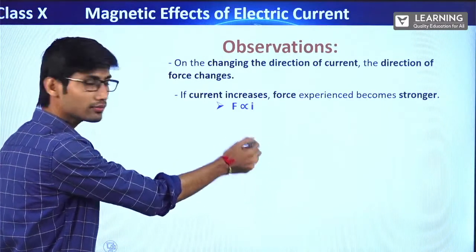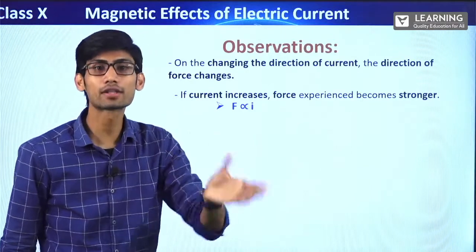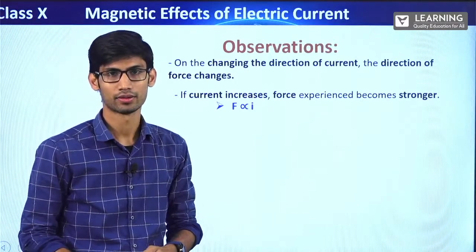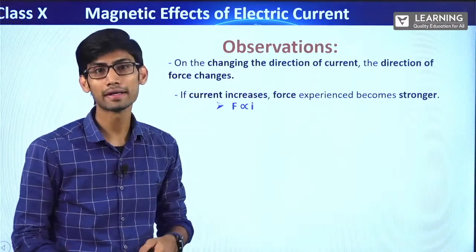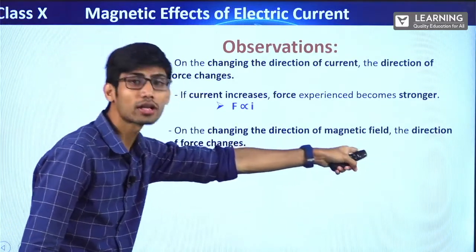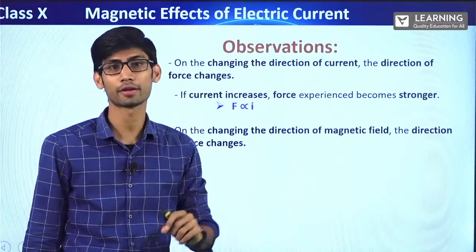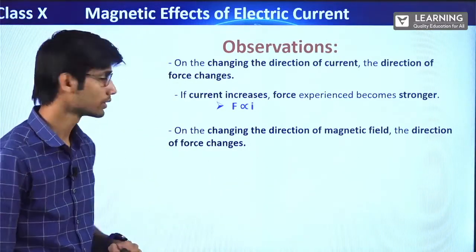Understood? Second, what do we observe? If we change the direction of the external magnetic field, the magnetic field due to that magnet, the direction of force changes. Again, we observed that in that experiment. Alright?